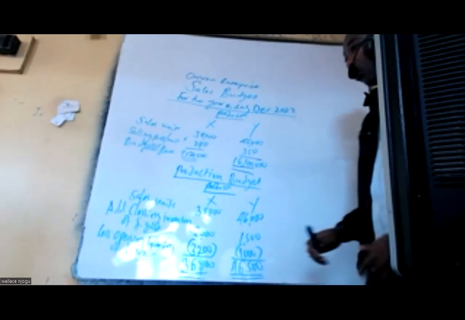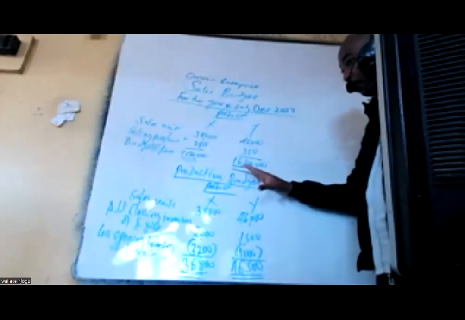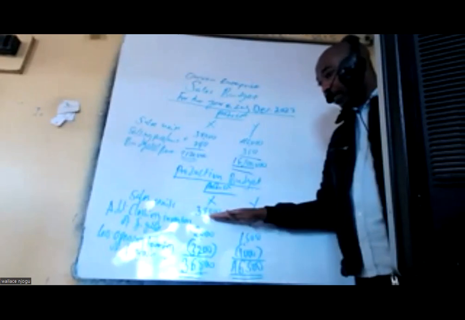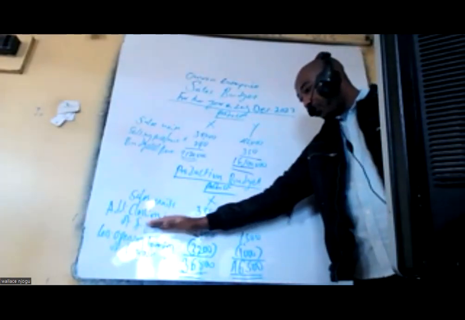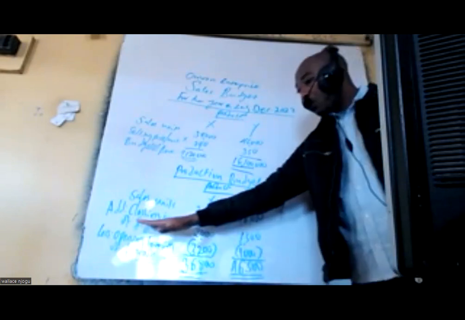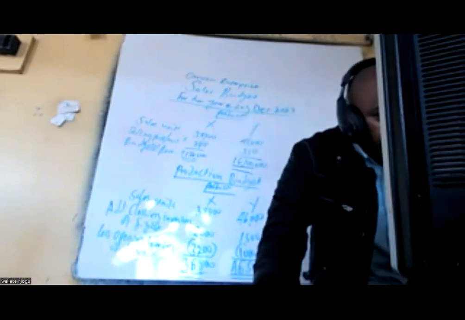So those are the units to produce. Na hiyo ndio inaitwa production budget. Kwa hivyo huwa inachukua the sales units, the closing inventory of finished goods, then una less opening inventory of finished goods.